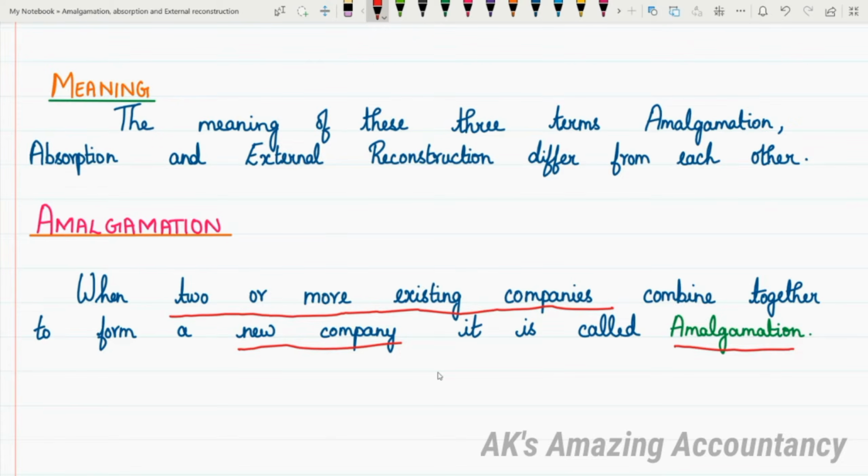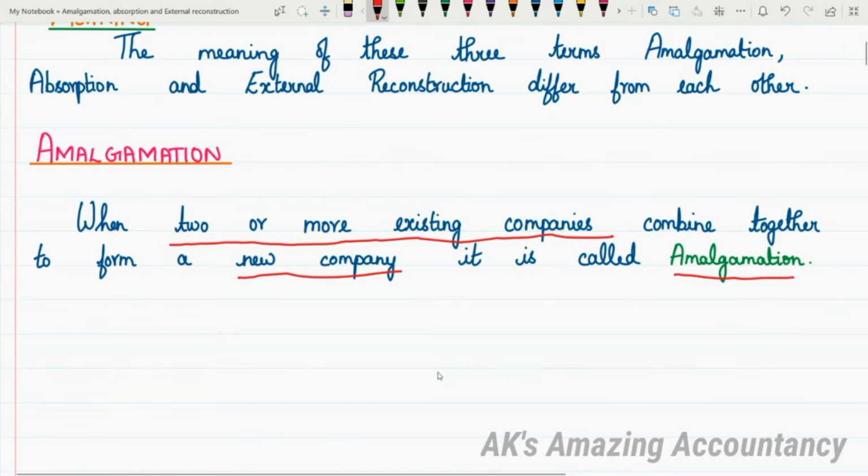Okay, so let me give you a very simple example to understand what is meant by amalgamation. Let us say that there is a company by name X Limited and there is another company by name Y Limited.